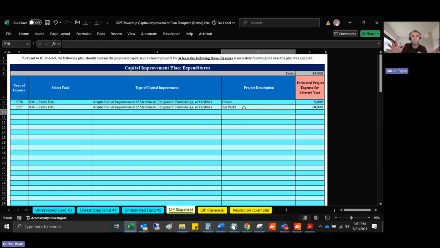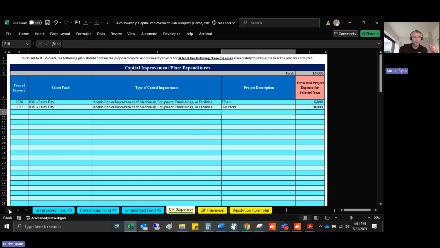Now let's say that these are all the capital expenditures we had planned for the rainy day fund. We have $5,000 for 26 and $10,000 in 2027. That $5,000 in 26 should already be accounted for in that ending cash balance for 2026 that we entered, that $30,000 of cash. This $10,000 is not included in that.